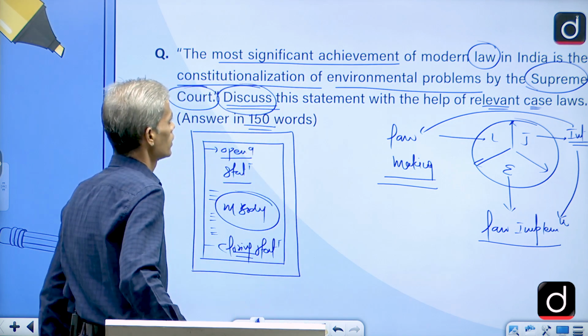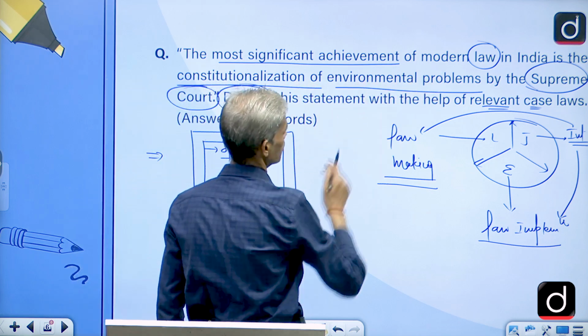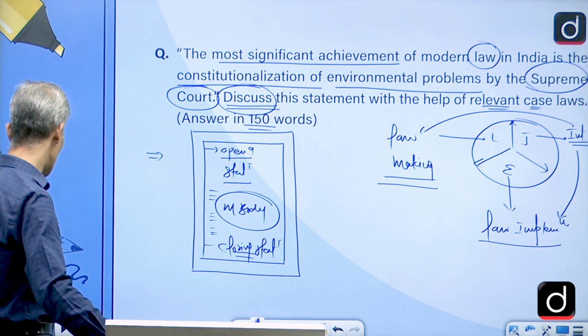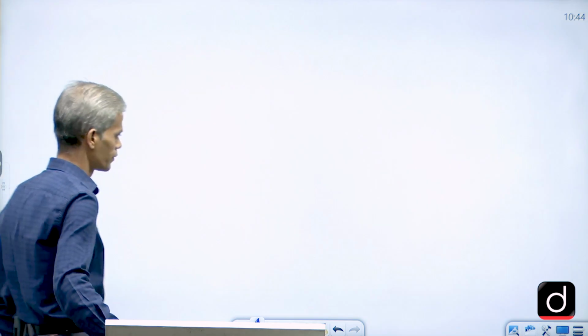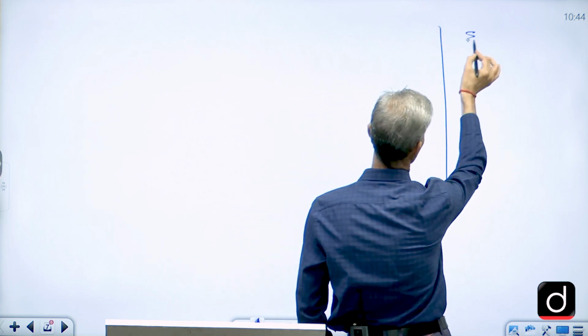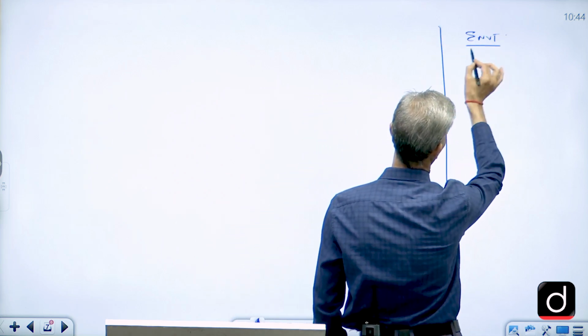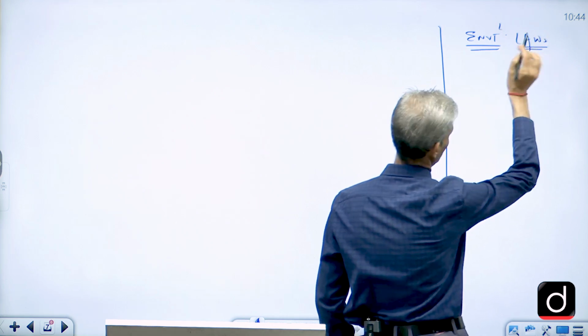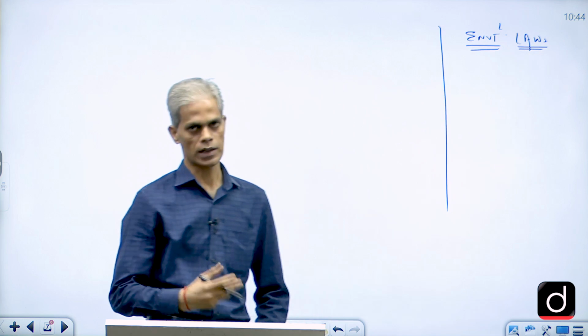So when we talk about the significant achievement of the modern law in India as far as constitutionalization of environmental laws is concerned, we have to take into perspective that directly we do not have any reference to these laws.